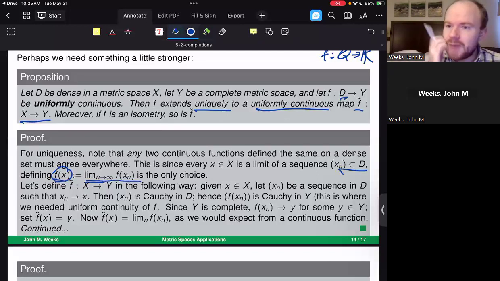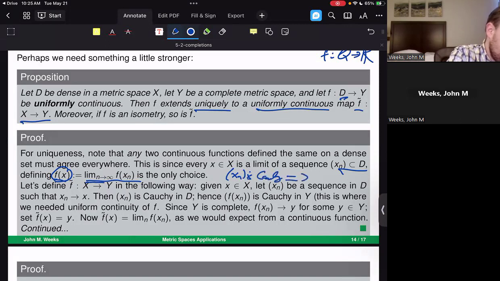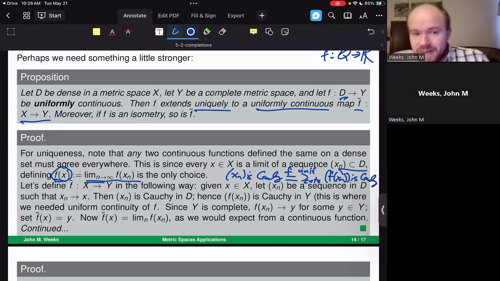Well, remember back to a previous homework assignment, which said that if you have that xn is Cauchy, and f is uniformly continuous, then in fact, f of xn is going to be a Cauchy sequence as well. And that's important because that means that we can define a limit of these f of xn whenever xn is a Cauchy sequence.